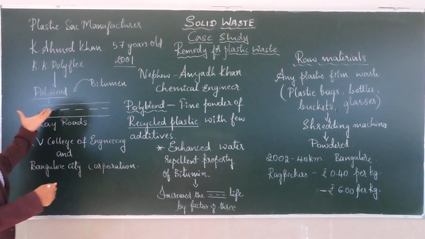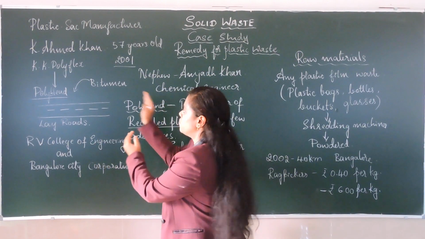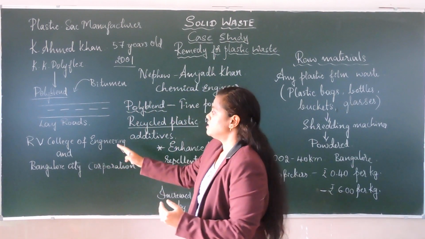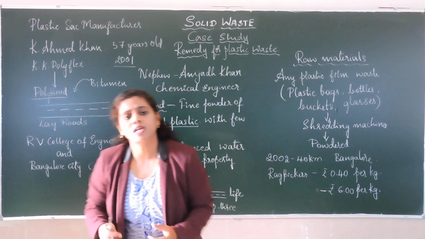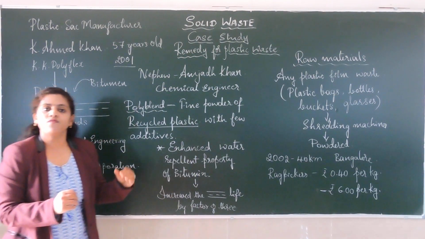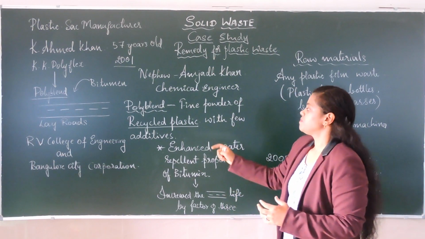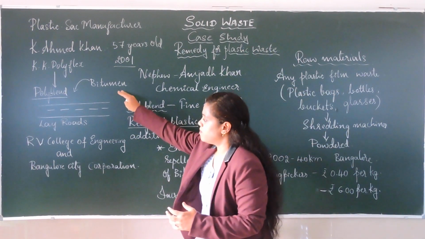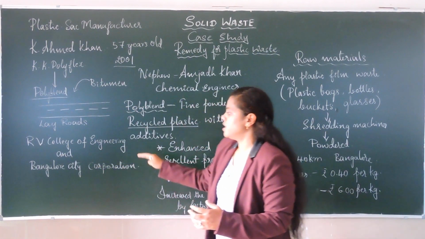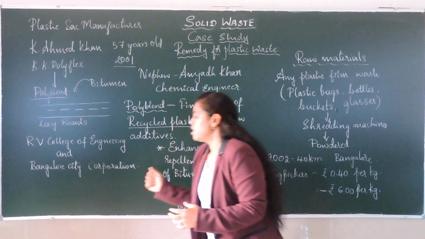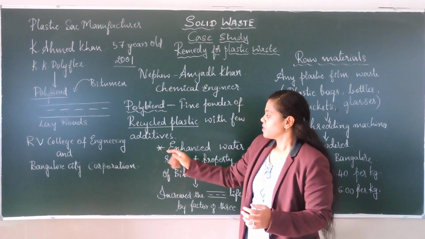What did they do with this poly blend and bitumen? The poly blend is mixed with the bitumen and it is used to lay roads. Isn't it a good solution, using plastic for laying roads? Yes, it's a very good solution. With the help of RV College of Engineering students and also the Bangalore City Corporation, they laid roads.